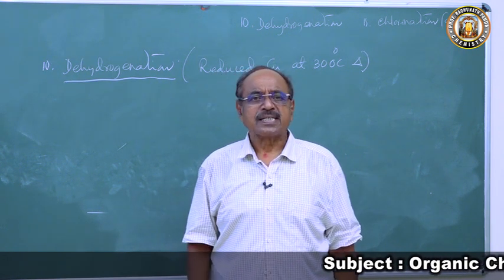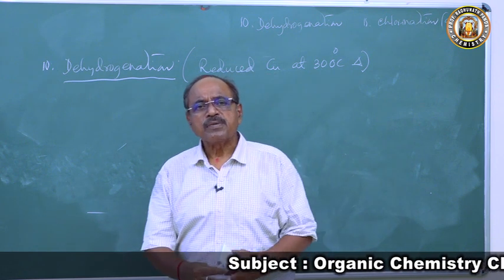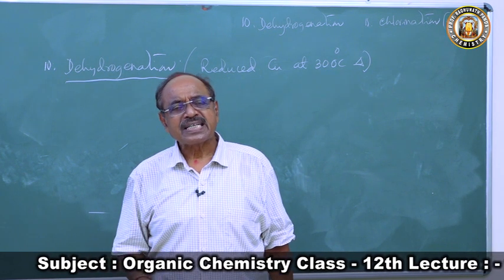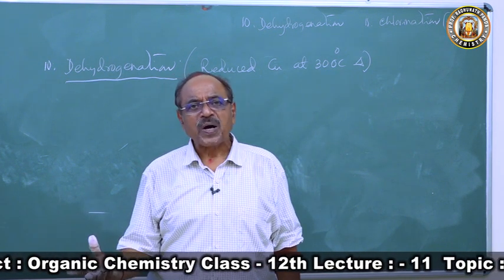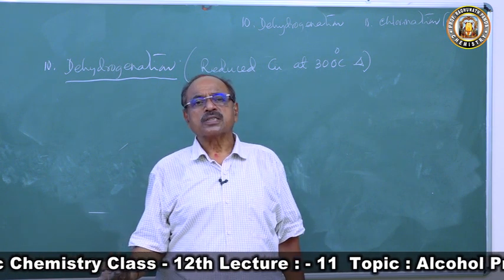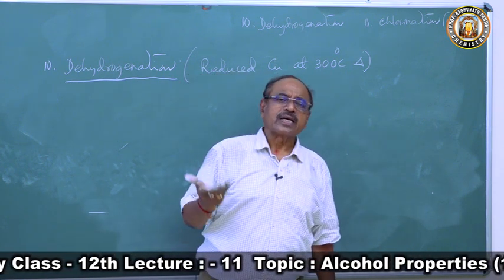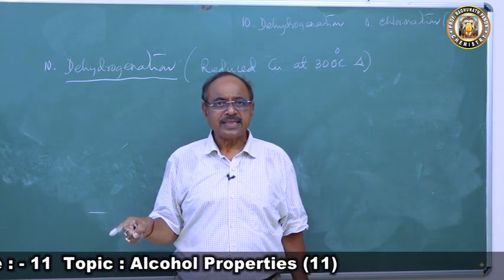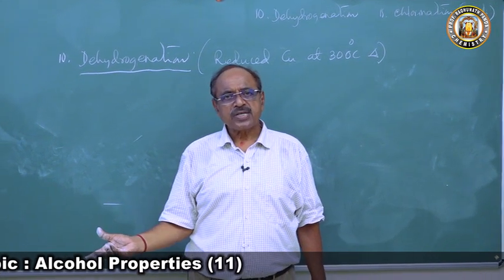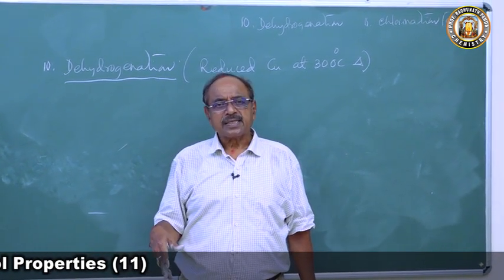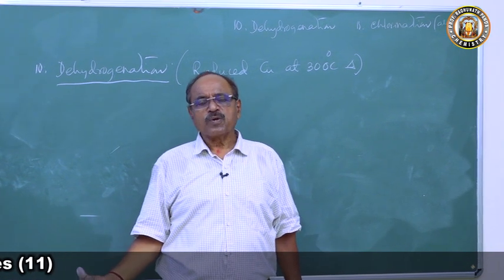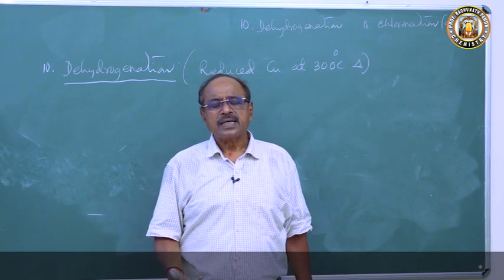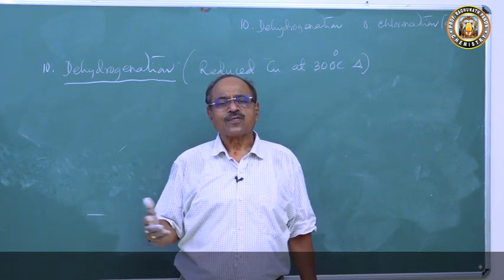What is copper? A metal. Copper is an electropositive metal, and it is basic in nature. If you keep copper outside, in the presence of moisture and oxygen, a green coating comes upon it, which is cupric carbonate. It first forms copper oxide. Copper in the presence of moisture reacts to form copper oxide. Then copper oxide with moisture forms copper hydroxide. Copper hydroxide is a weak base and reacts with atmospheric carbon dioxide to form copper carbonate.